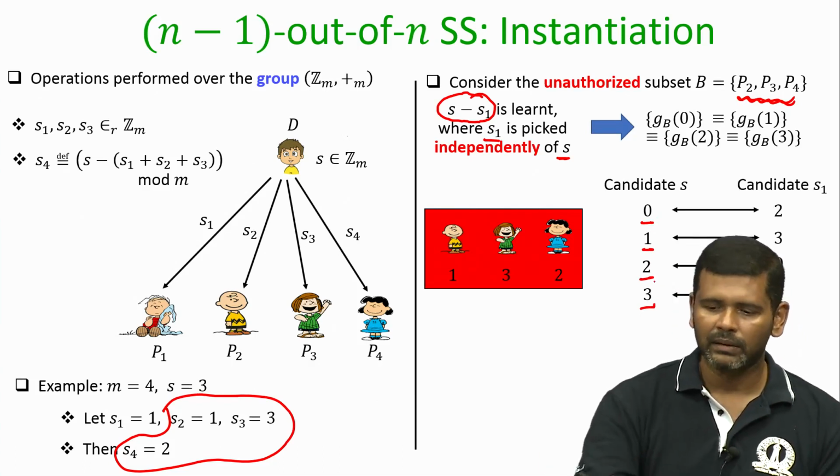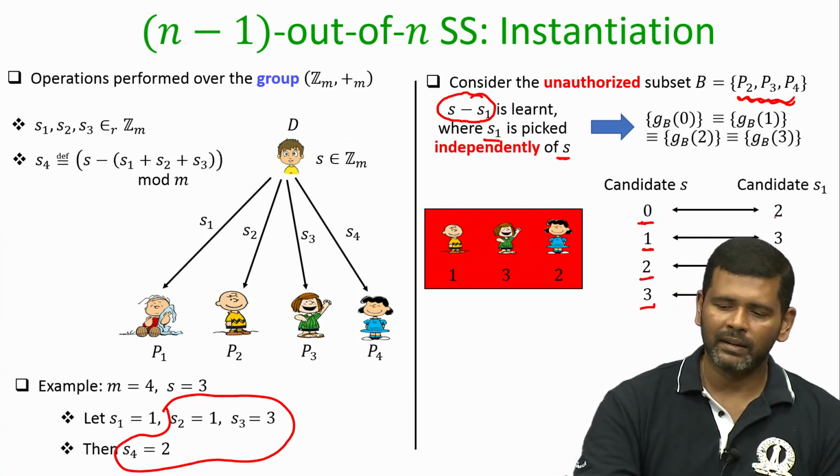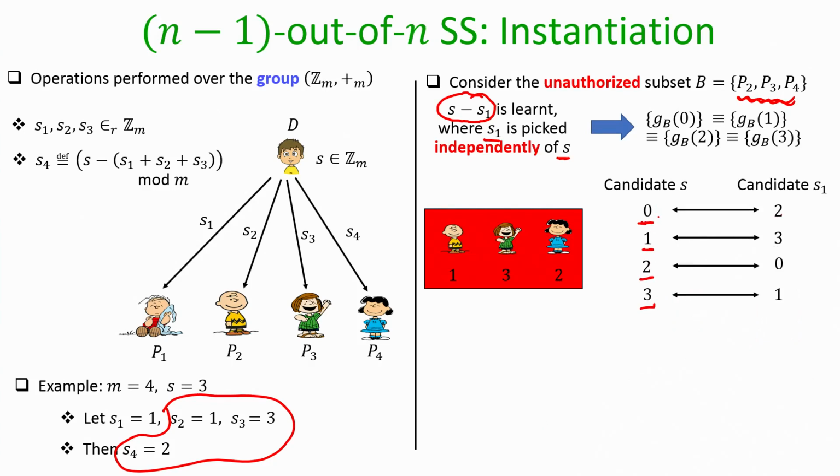Well, again it could be the case that the dealer has shared the secret 0, because the first share was 2, which together would have resulted in these shares. Or it could be the case that the shared secret was 1, the first piece was 2, and then it resulted in the same shares 1, 3, 2.